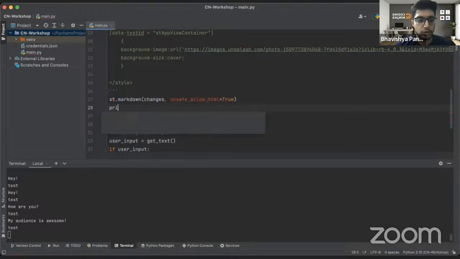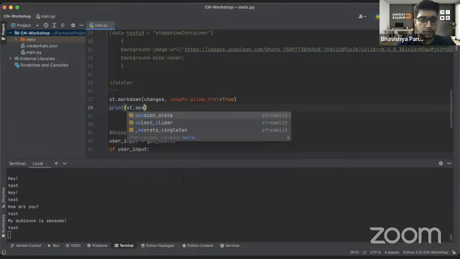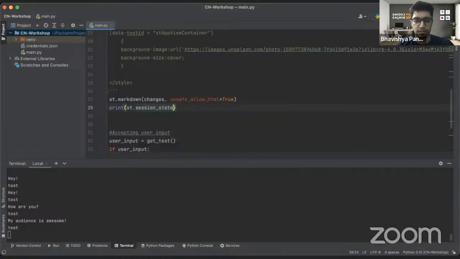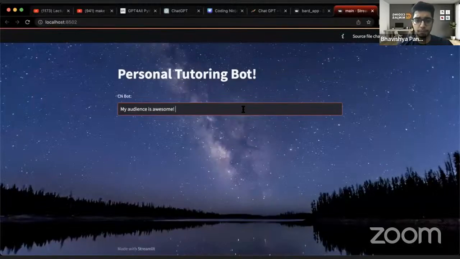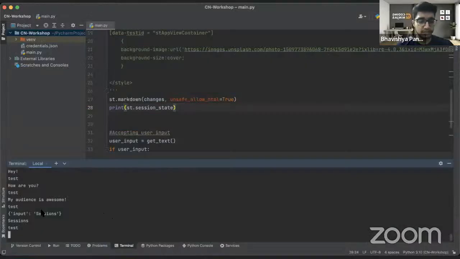or what I'll do is, before doing that, I'll just write st.session_state. I'll just print it for you guys so that you understand what I'm talking about. The thing is already running, so we'll just go back to the UI, and I'll press enter. I have pressed enter, and then I'll go back again to see what all it has written. So it has printed sessions.